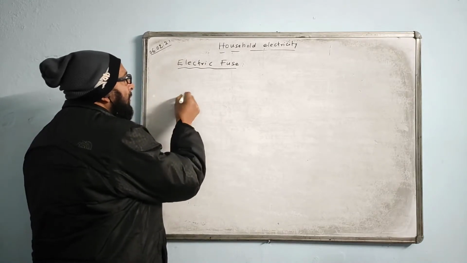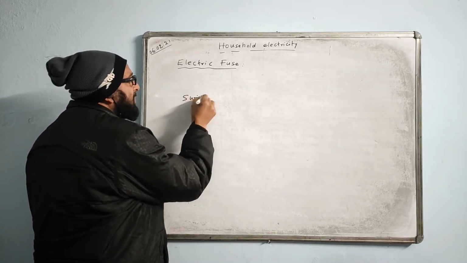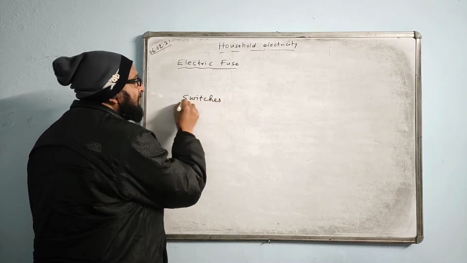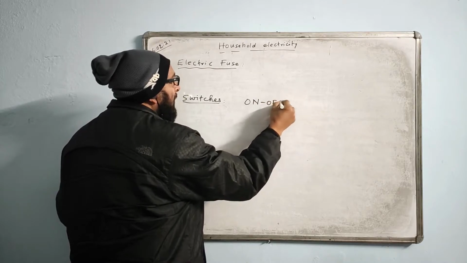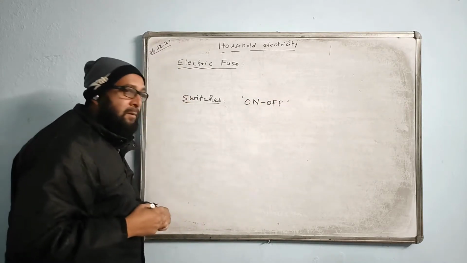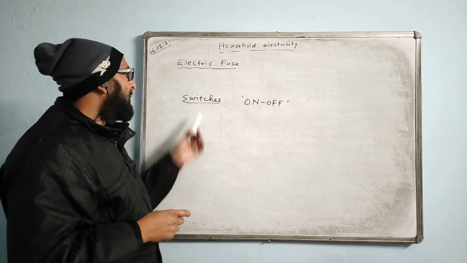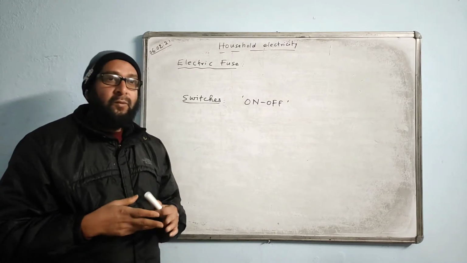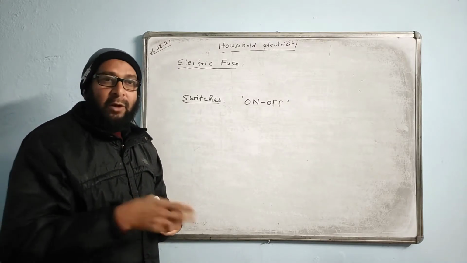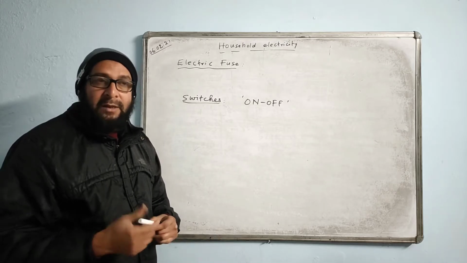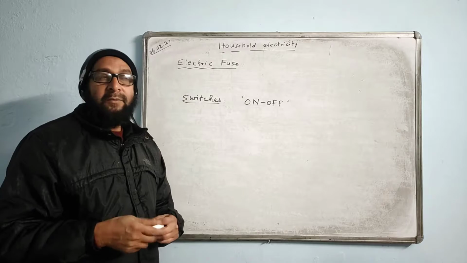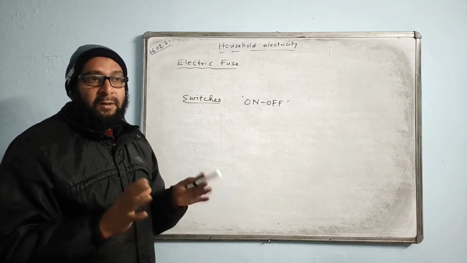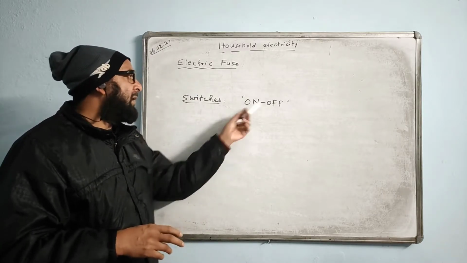Okay, now what is a switch? I think a switch is an on-off device. So it allows us to send the current as per our requirement to the appliance so that it works. And when we switch off, that means we are not allowing the appliance to work.